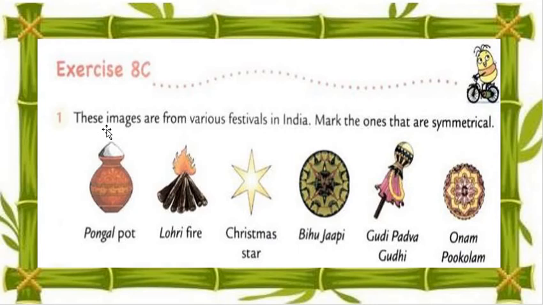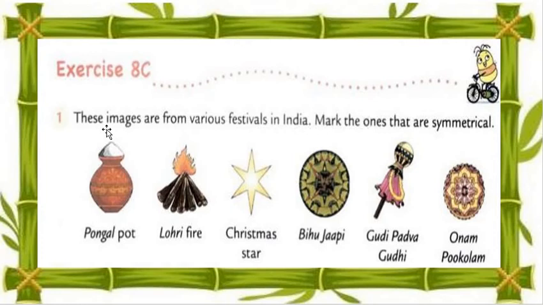And we make the symmetrical line. So is it divided into equal parts? Yes or no? No, my dear students. It's not divided into equal parts. Understood? That's why it is non-symmetrical. Understood, my dear students? Okay.